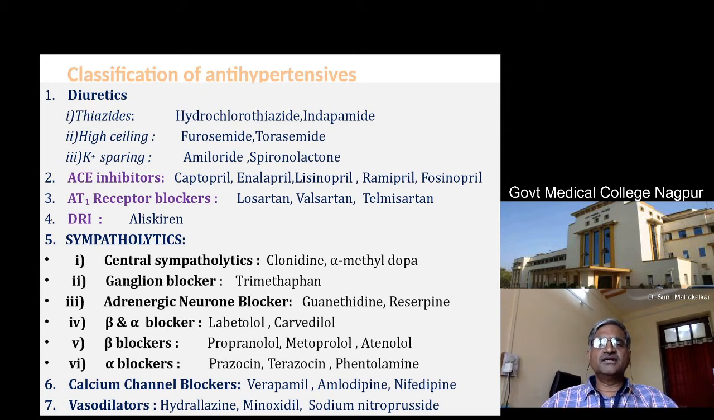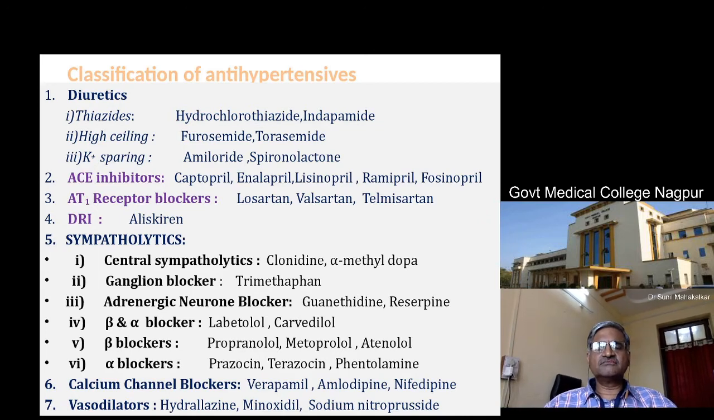Then the next group is ACE inhibitors, that is angiotensin converting enzyme inhibitors. They block the angiotensin converting enzyme, that is the enzyme which converts angiotensin 1, which is a potent vasoconstrictor precursor, into angiotensin 2, which is the potent vasoconstrictor. So if the vasoconstrictor is not synthesized, then there is no hypertension. That is the basis behind this. So these drugs are captopril, enalapril, etc.